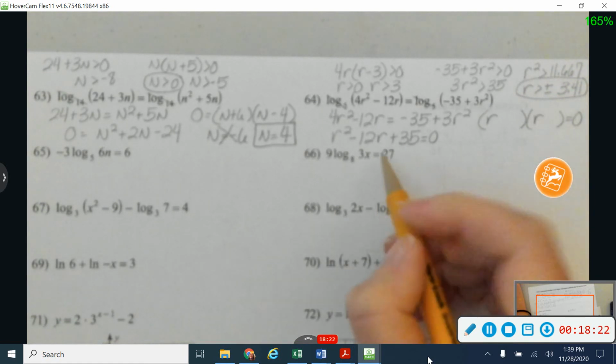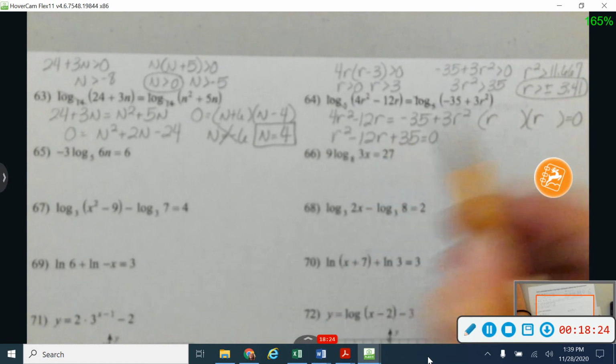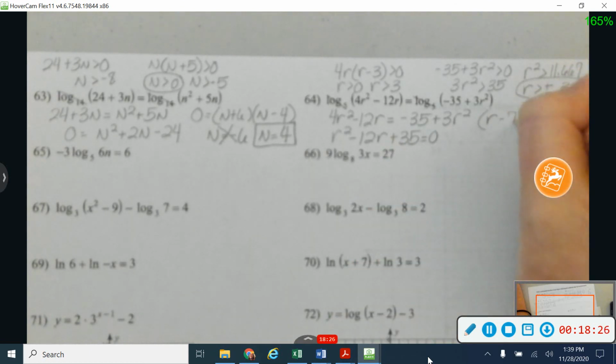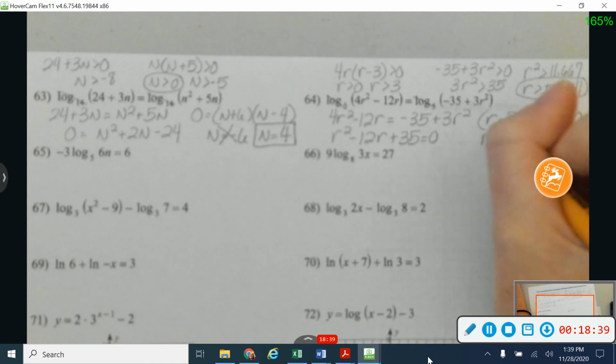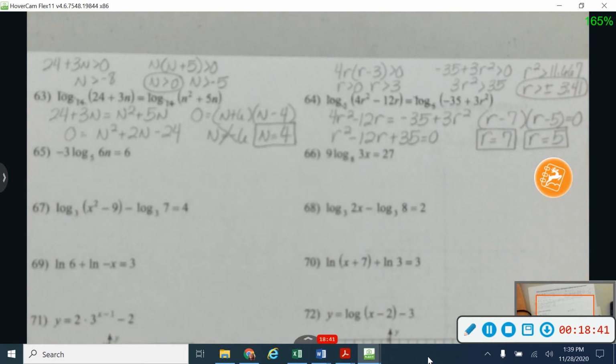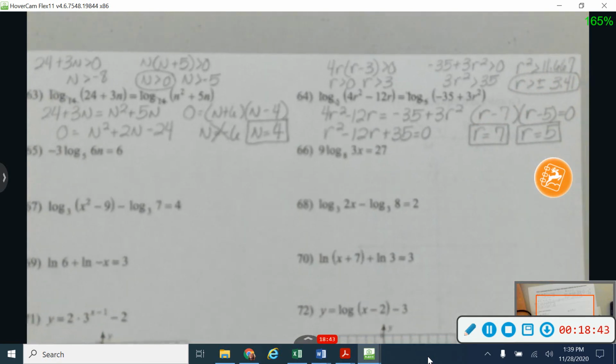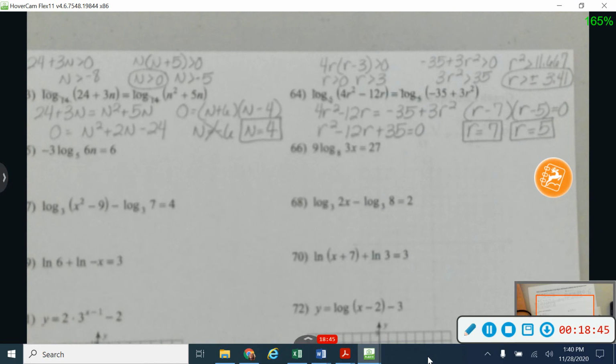And let's see here. My factors of 35 that will add to give me 12 are going to be negative 7 and negative 5. So I'm going to get that r is equal to 7 and r is equal to 5. And both of those are bigger, so both of those are perfectly acceptable answers. And always be sure you check your domain just to make sure that they come out to be right.